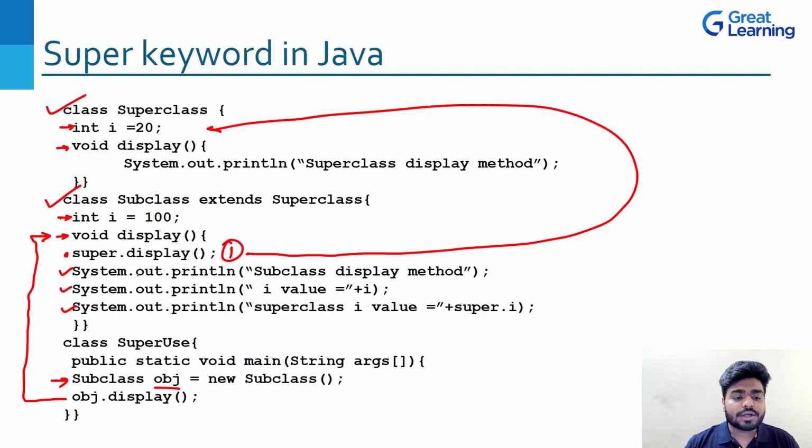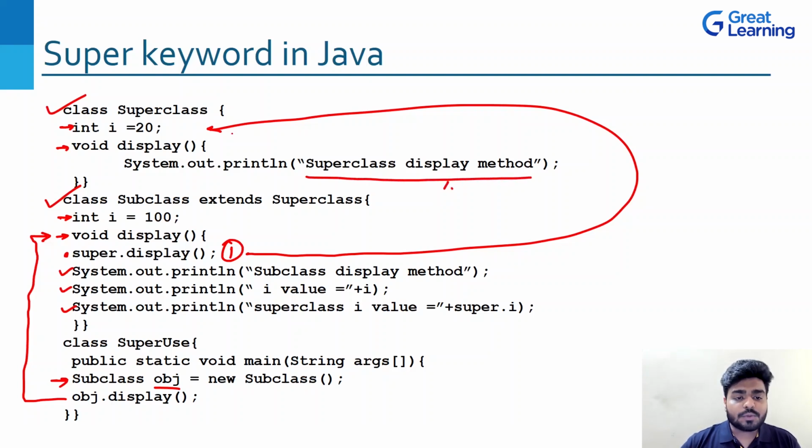So it jumps there, and you are calling the display method. You are basically telling it, hey, please go to the parent class, check whether there is a display method. If there is, print whatever it wants to print. So it wants to print superclass display method. This is what will get printed first. This will be the output first.